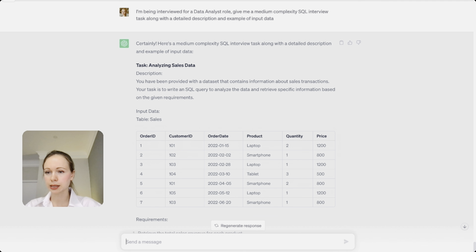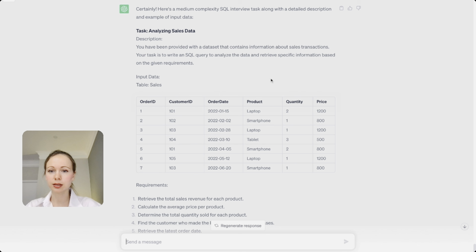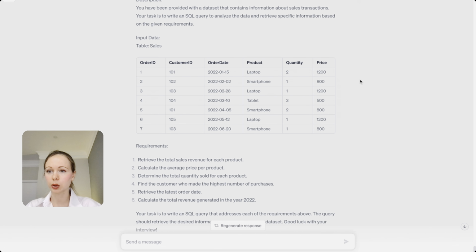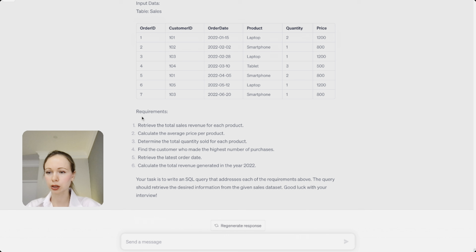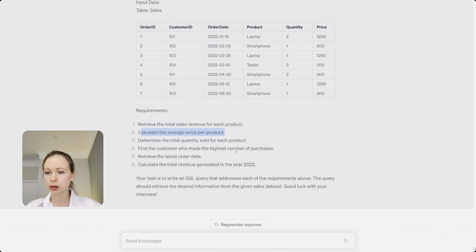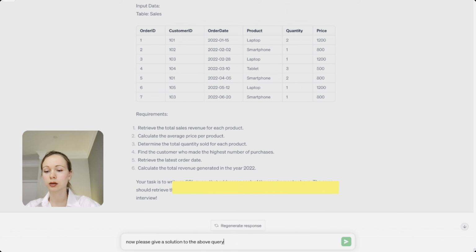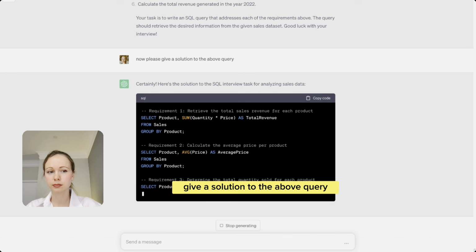Okay, analyzing sales data. You have been provided with a data set that contains information about sales transactions. Your task is to write SQL query to analyze the data and retrieve specific information based on the given requirements. So this is the input data, the schema of it, and also the requirements. And you see the 6 points are here. Retrieve the total sales revenue, the average price per product, and etc. How cool is that? Now you wrote your answer and want to compare if those match. Give a solution to the above query.